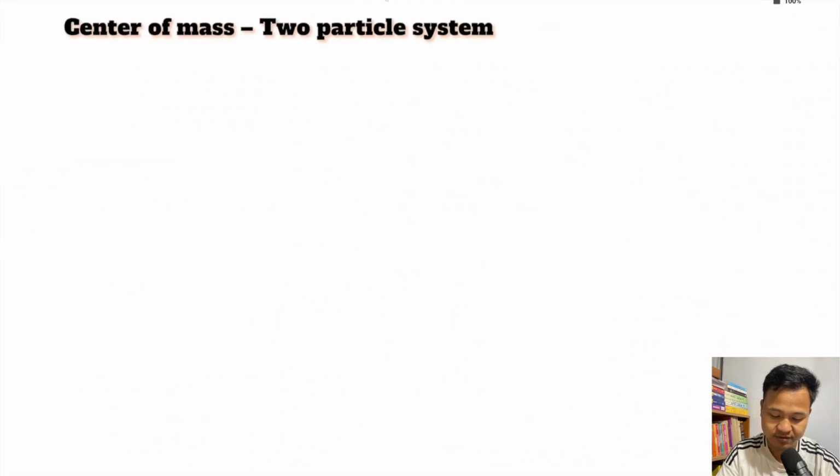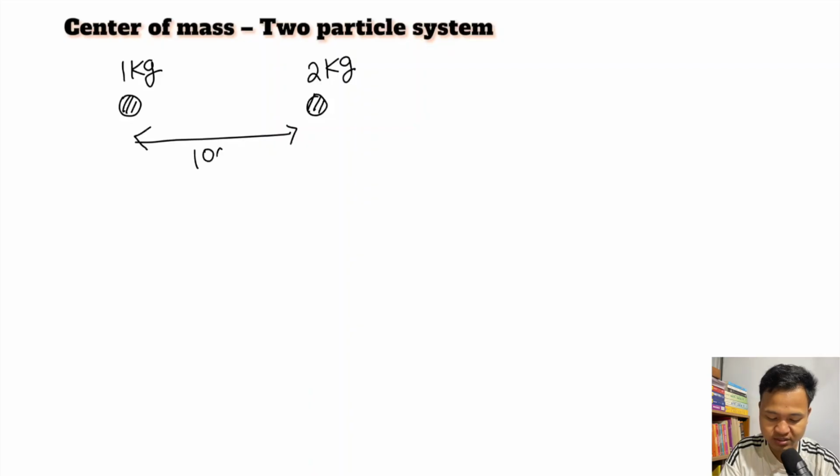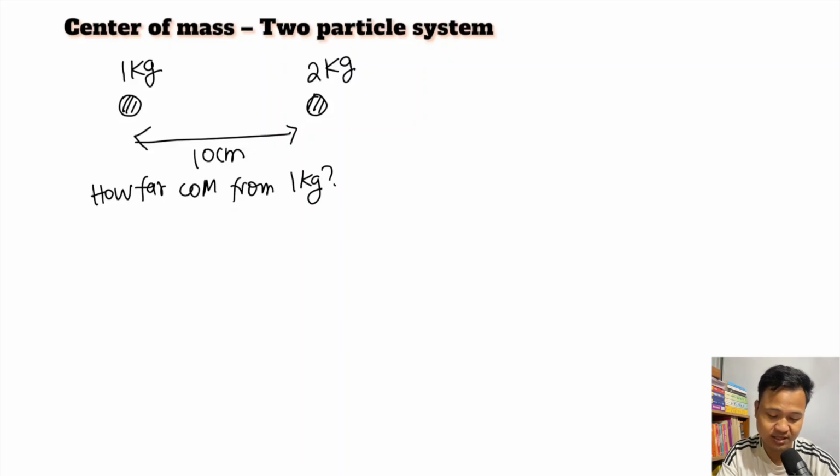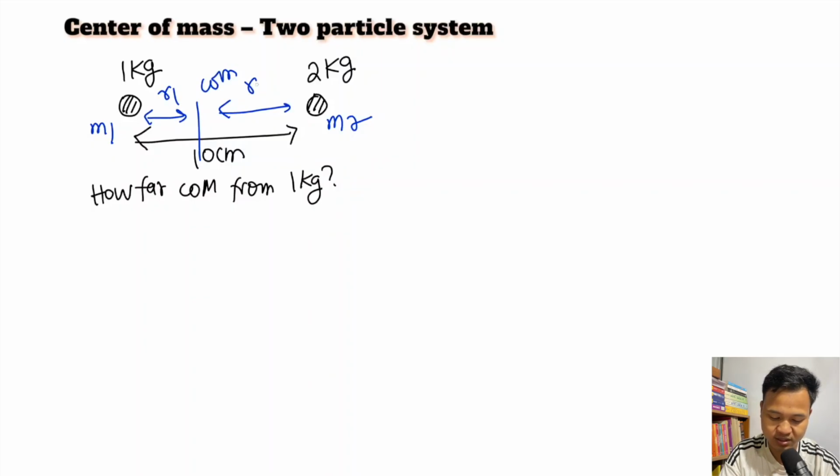So let's say I have 1 kg and I have another mass of 2 kg. Let's say the separation is 10 centimeter. How far is the center of mass? How far is the COM from 1 kg? Here this is M1 and this is M2, and the center of mass is here. This is R1 and this is R2.